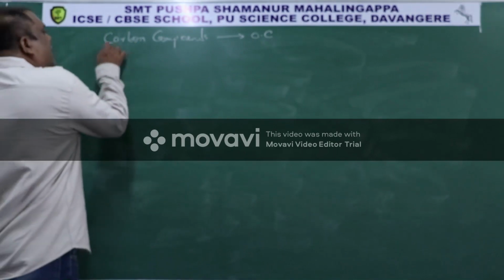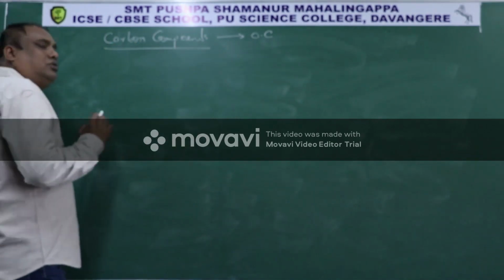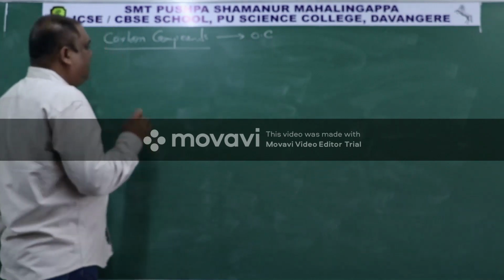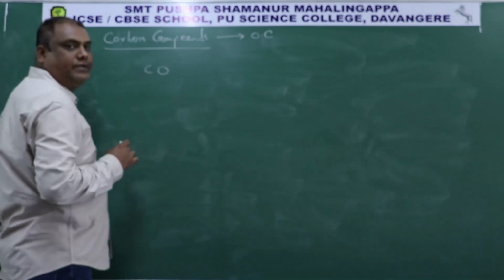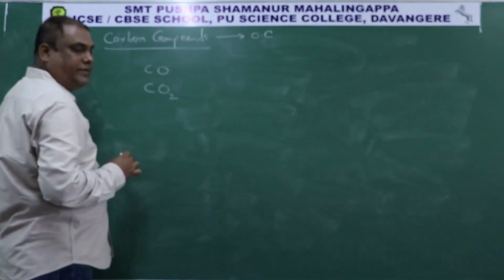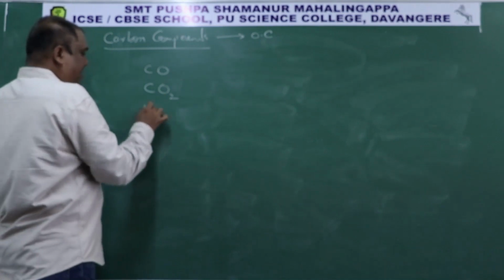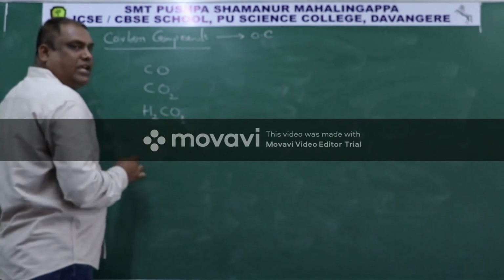When I say carbon compounds, it means the compound should have carbon in it. But I will show some exceptional cases. This is carbon monoxide. It is having carbon in it. It is carbon dioxide. It is having carbon in it. Then this is H2CO3. It is called carbonic acid.